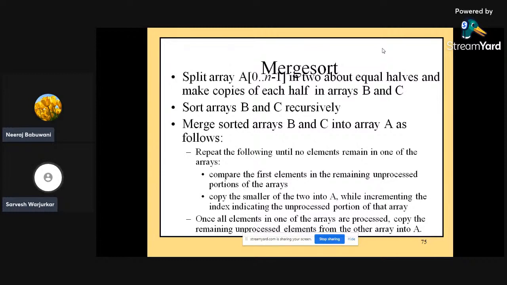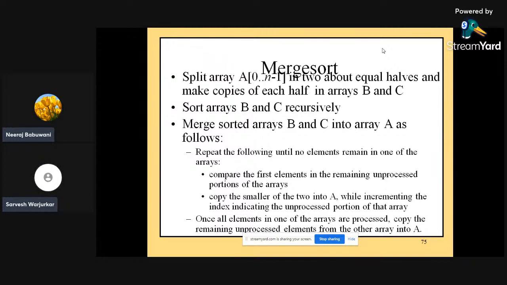Firstly, we repeat the process until no elements remain in one of the arrays, and we compare the first elements of the remaining unprocessed portions of the arrays. Second, we copy the smaller one into A while incrementing the index indicating the unprocessed portion of that array.